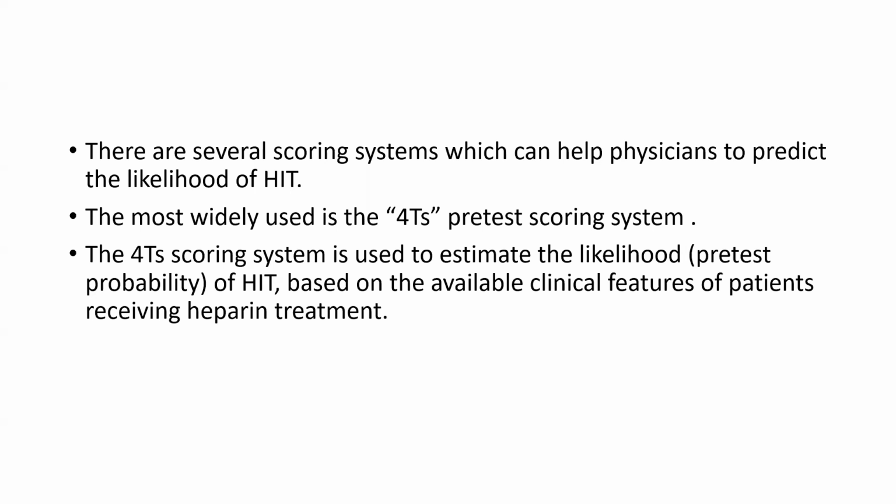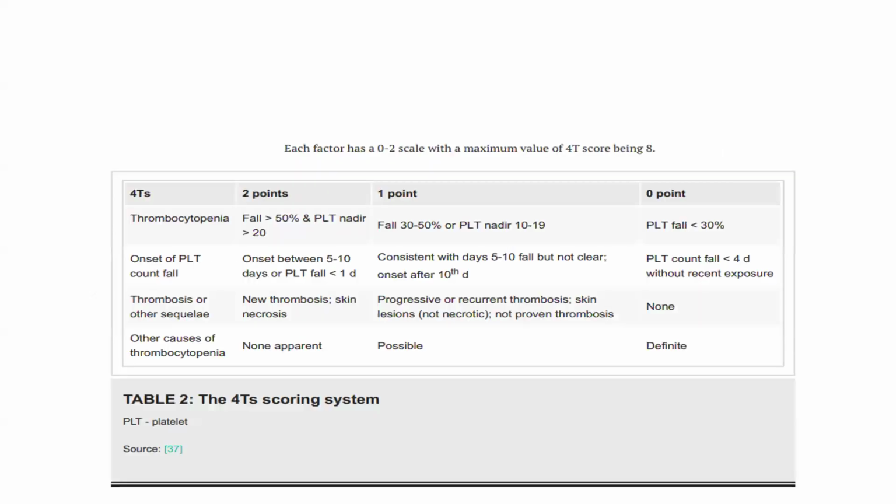The 4T system is used to estimate the likelihood of HIT based on the available clinical features of the patient receiving heparin treatment. Each factor has a 0 to 2 scale, with the maximum value of the 4T score being 8. The 4Ts are thrombocytopenia, timing of platelet count fall, thrombosis, and other causes of thrombocytopenia.